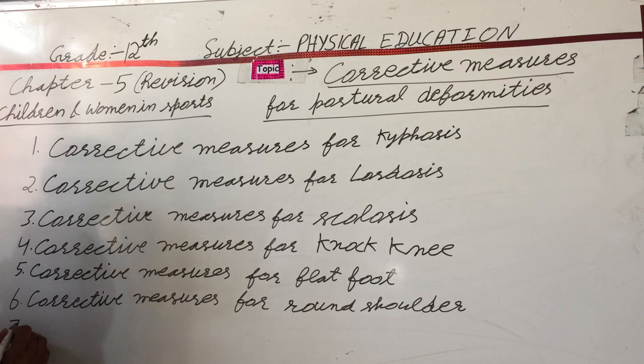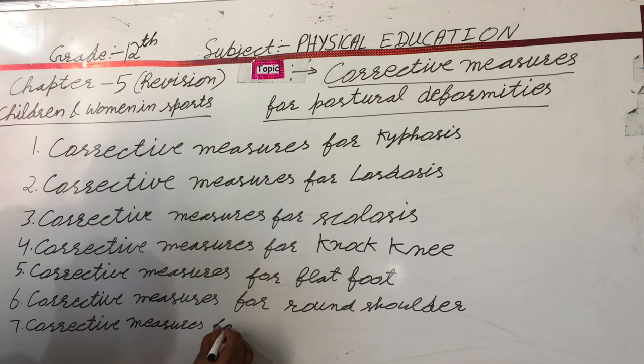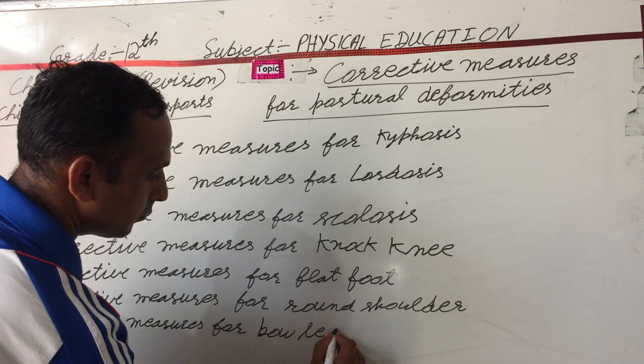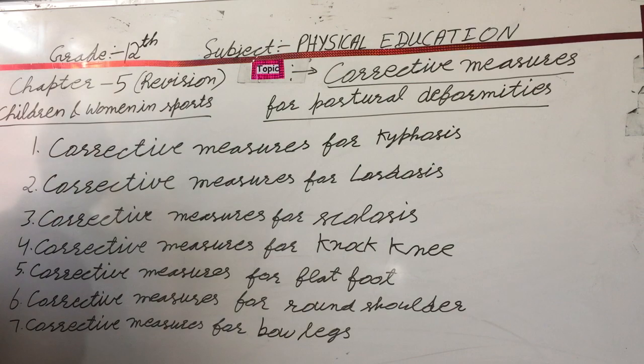This is the second last deformity, bow legs.